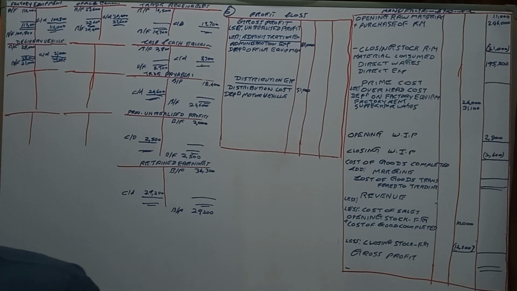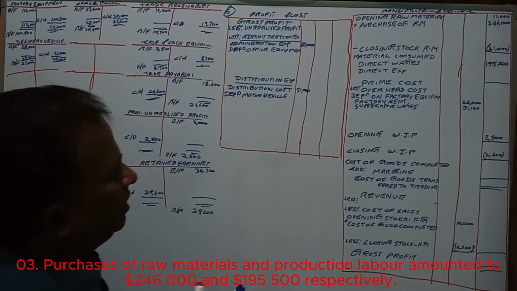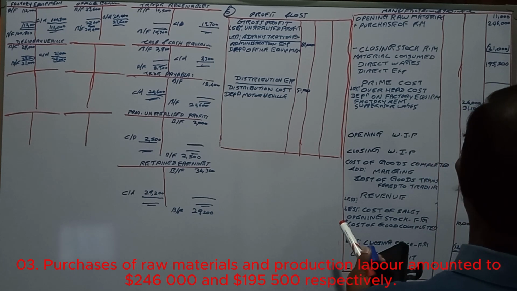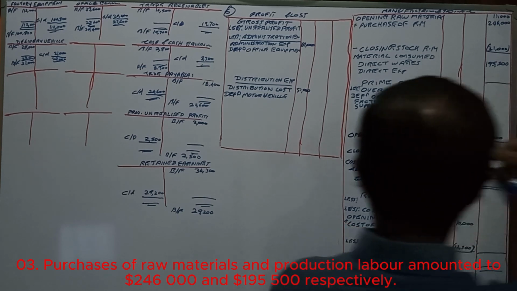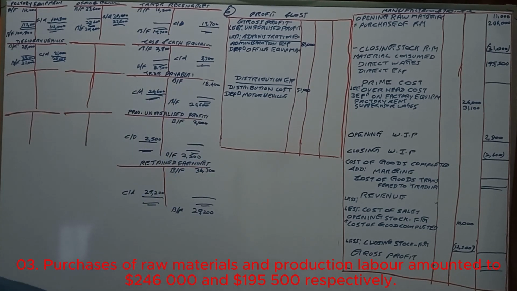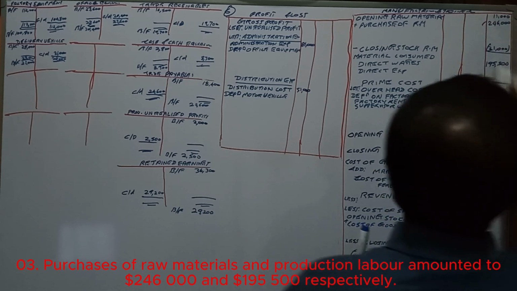Having said that, they say factory overheads include 26,000. They say the purchase of raw materials and production labor cost amounted to 246,000 as purchase of raw material, which we have taken.